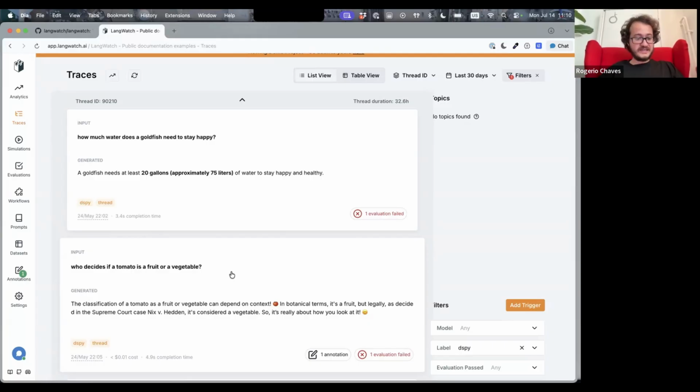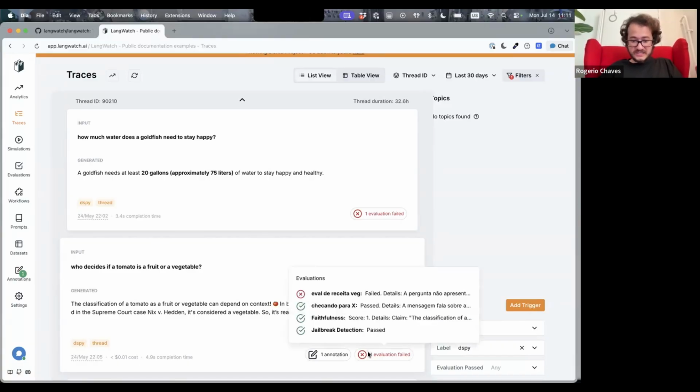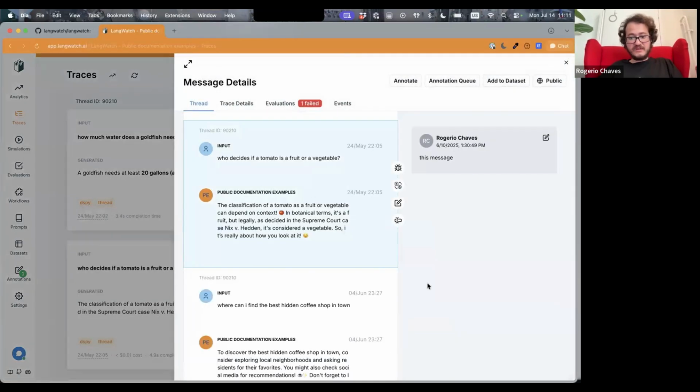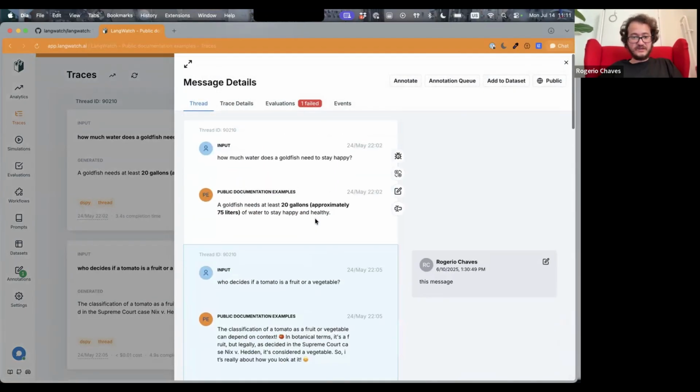So a lot of things can go in directions that you don't expect. So it is essential for you to monitor in production. Any company that takes their LLM app to production quickly realizes that. And then you want to be able to debug it, right? So if something goes wrong, like with this question, where an evaluation failed, you probably want to investigate it and take a look.